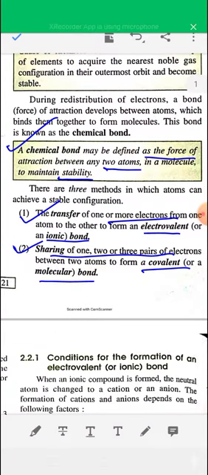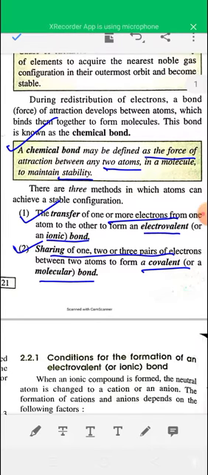A chemical bond is one type of force of attraction between two atoms. A chemical bond is defined as the force of attraction between any two atoms in a molecule to maintain stability. And a chemical bond is formed by redistribution of electrons between the two atoms. There are three main types of chemical bonds. One is electrovalent bond, another is covalent bond, and the third one is coordinate bond or dative bond.